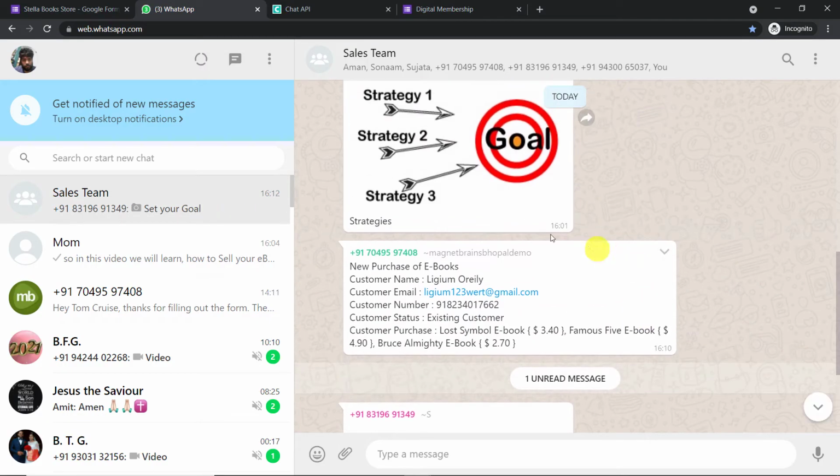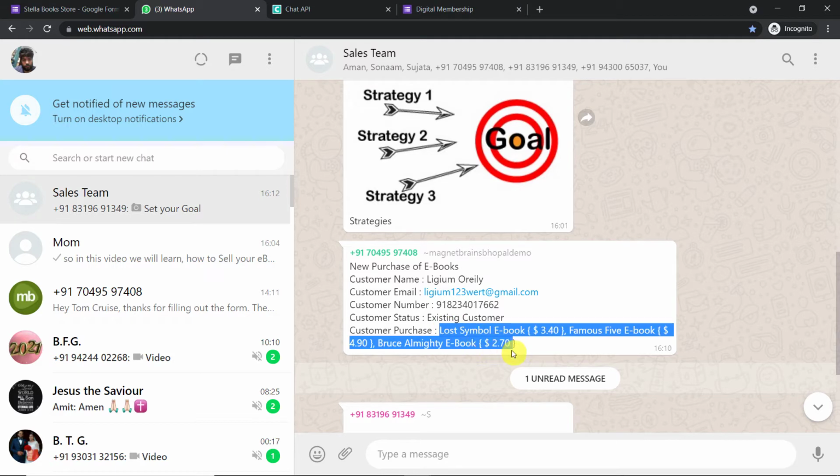So this is the WhatsApp group, okay, sales team, and we do have around 6 or 7 members, and this is the message that I have given them, and this message is automatically delivered. Okay, so new purchase of ebooks, the customer name is Lijam O'Reilly, this is the customer's email, this is the customer's phone number, the status, if you remember, he was an existing customer, and this was the purchase. He made a purchase of Lost Symbol, Famous 5, and Bruce Almighty.